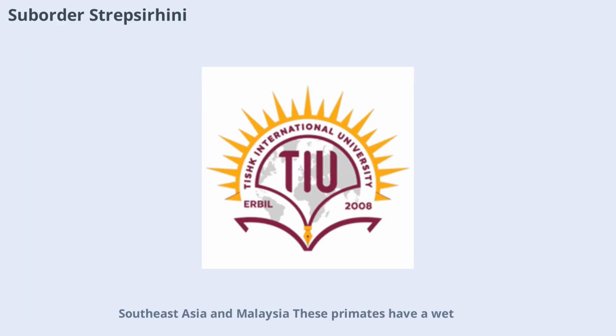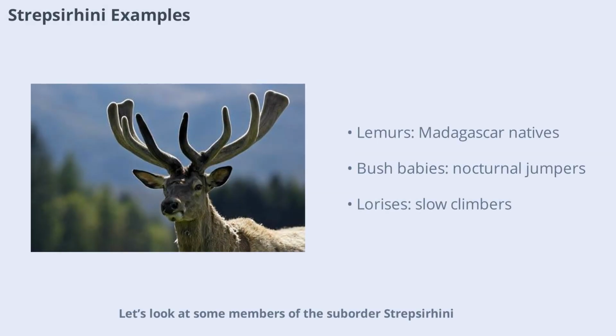These primates have a wet, naked region around their nostrils, long tails, and a second toe with a claw. Strepsirrhines are omnivorous, feeding on both plants and animals, and include species such as lemurs, bush babies, lorises, and pottos. Their unique adaptations help them thrive in forest environments. Let's look at some members of the suborder Strepsirrhini.